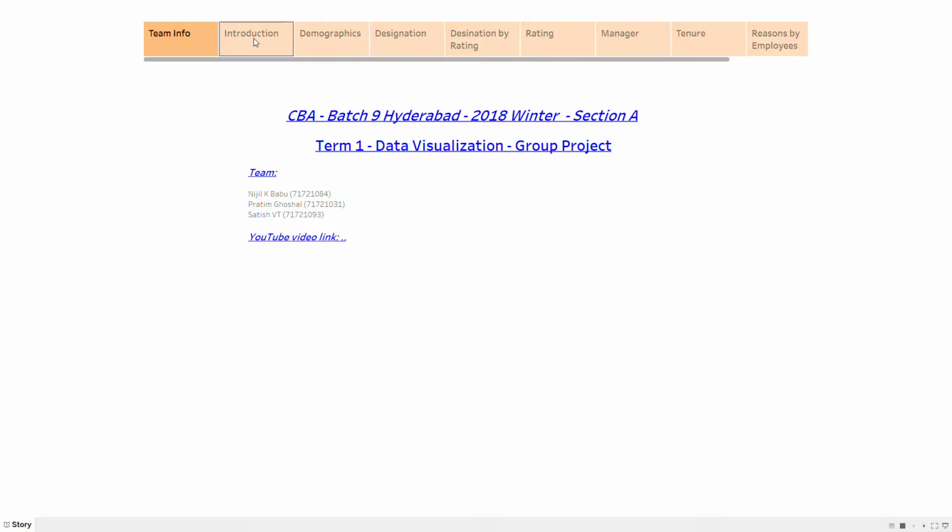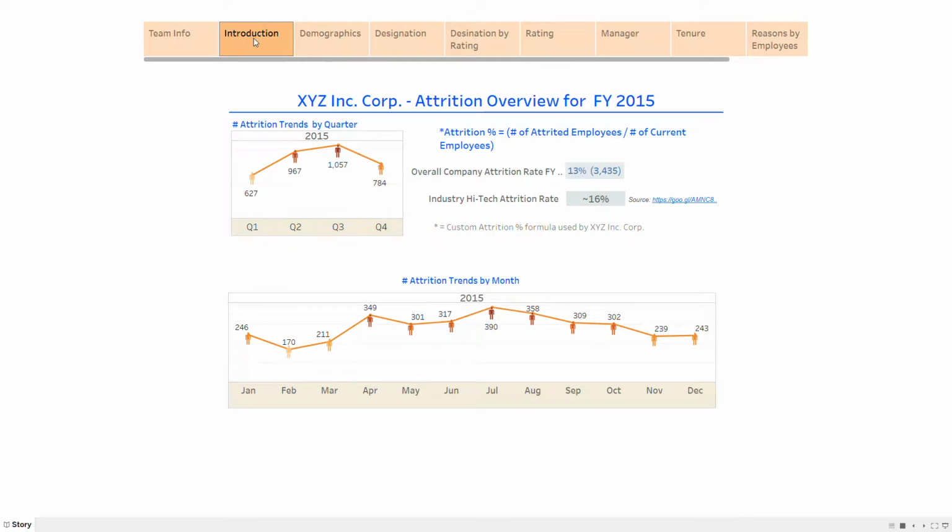Now we are going to look into a report which is about attrition overview of a company for the financial year 2015. To give a brief arc of our company, we are a services company based out of China and with branches all over the world. We work majorly in 4 zones. The way we organize our company is one zone in Americas, one zone in Europe, and one zone in China, and one zone in APAC.